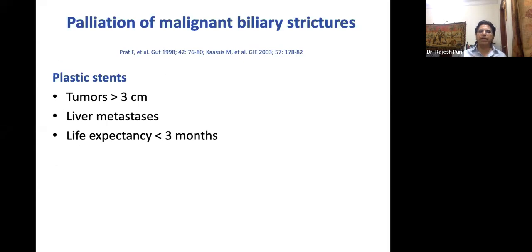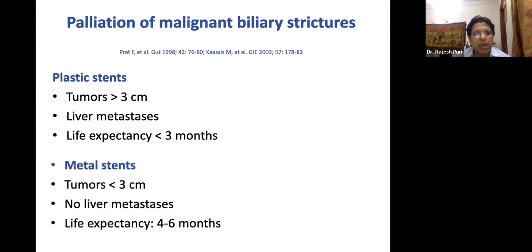Now, when to use the plastic stent? If the patient has a tumor of more than 3 centimeter, who is not a candidate for neoadjuvant chemotherapy, or the patient has a liver metastasis and the life expectancy is less than 3 months. So another indication of plastic stent is, as a clinician, if you feel this patient is not going to survive more than 2 to 3 months, it is better to put the plastic stent, because you are not subjecting this patient to neoadjuvant chemotherapy. This patient is not going for surgical intervention. You are only using it as a palliative measure, and you know that this patient has a life expectancy of less than 3 months, then yes, a plastic stent can be used.